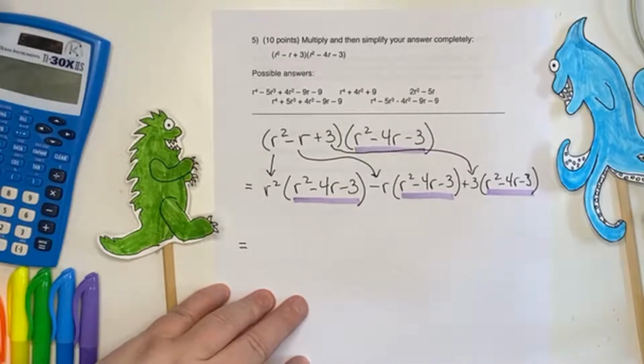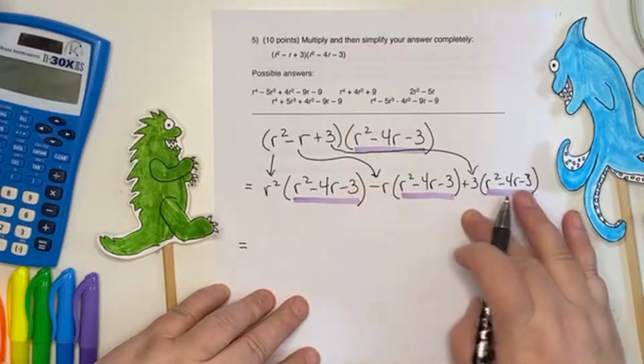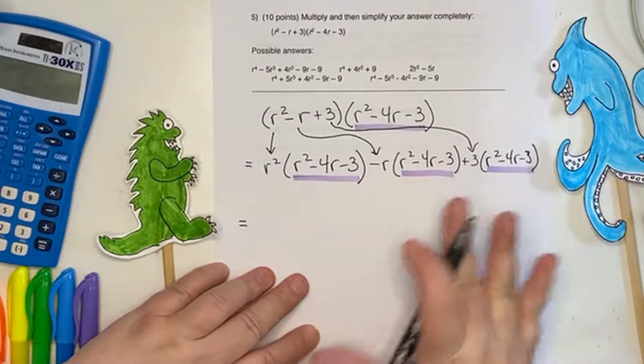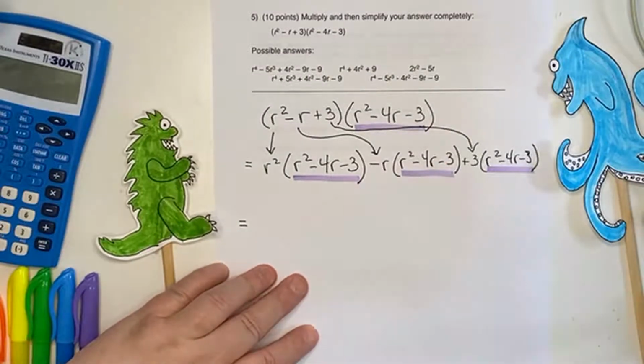So a lot of people have a lot of different ways of doing this. You can set this up in a chart. So you have like a multiplication chart that looks like a square. I've seen people, there are all sorts of really cool ways to do this. So whatever way you do it, you do you. I'm going to do me.